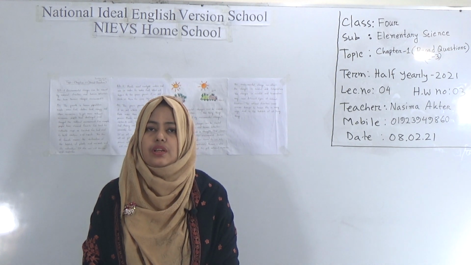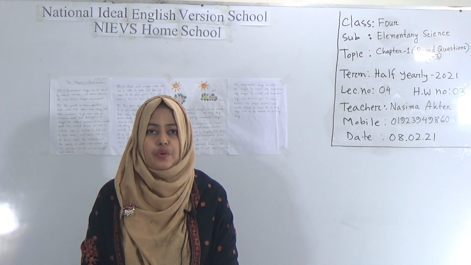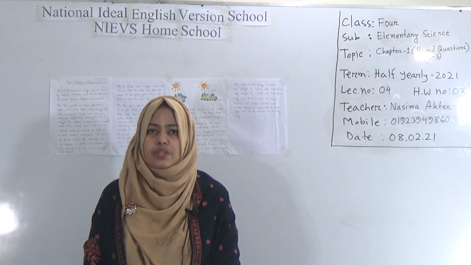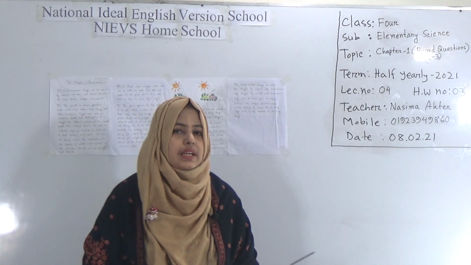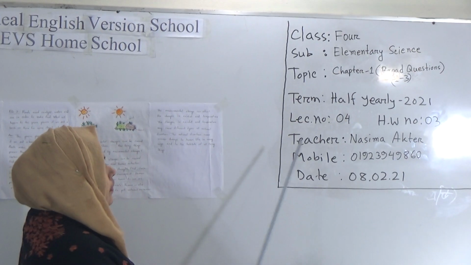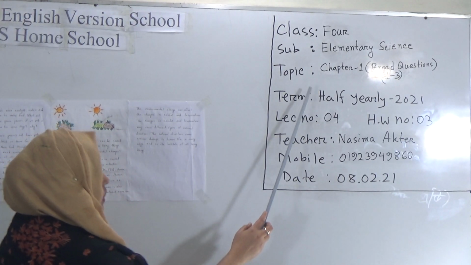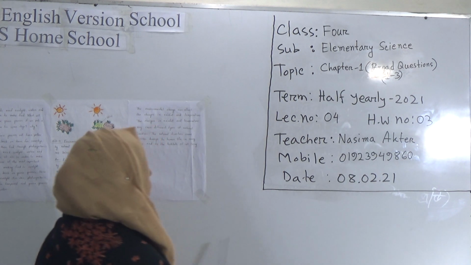Dear students, today I am going to take an elementary science class for class 4 students. Our today's topic is chapter 1 broad questions, from 1 to 3.